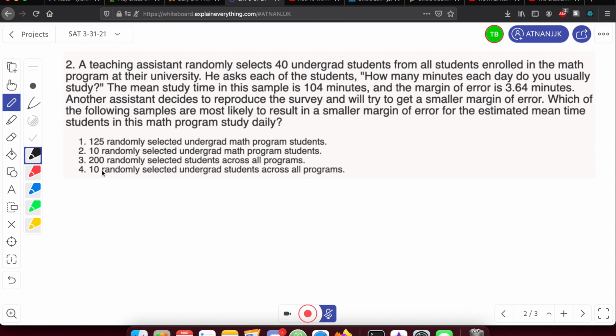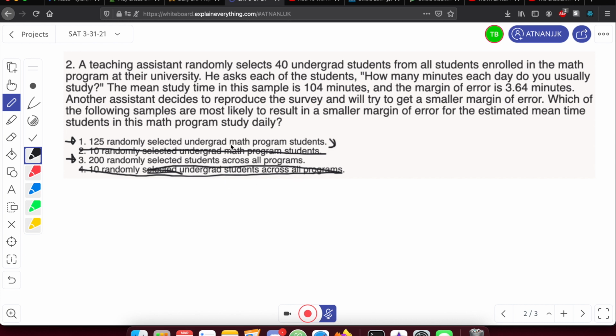So for this one, we're going to be looking at number 3 and number 1, really, because these are the biggest ones. We can just cross out number 4 since it's a much smaller group, and the same with number 2. So now the question really is just which one do you pick, number 1 or number 3? In this one, we're going to choose number 1, and the reason for that is that it's most relevant.